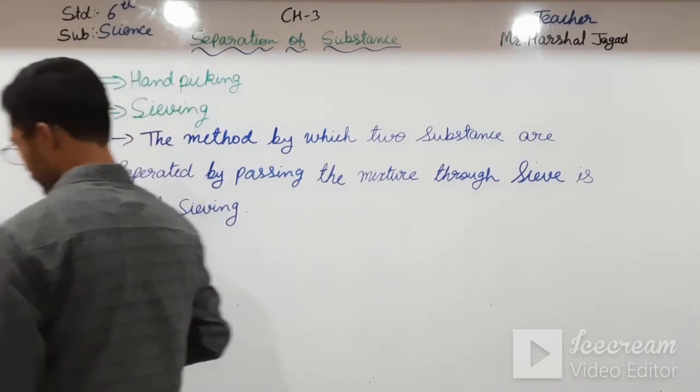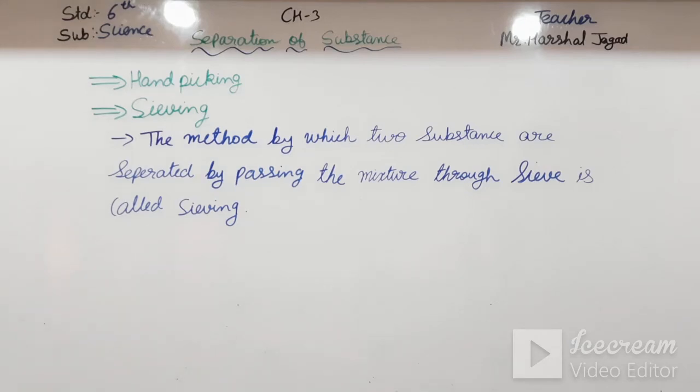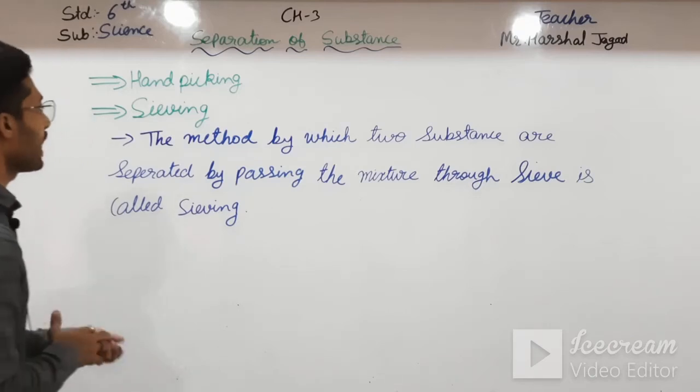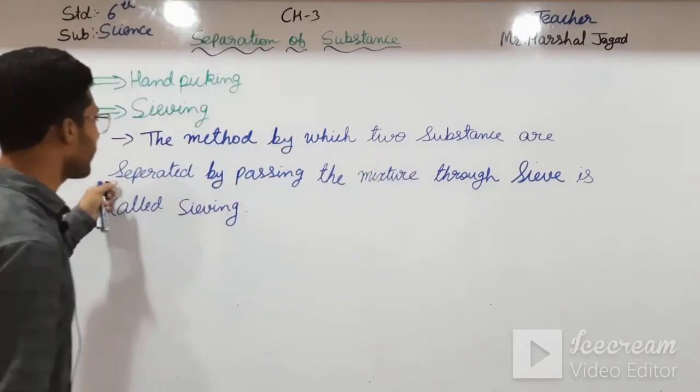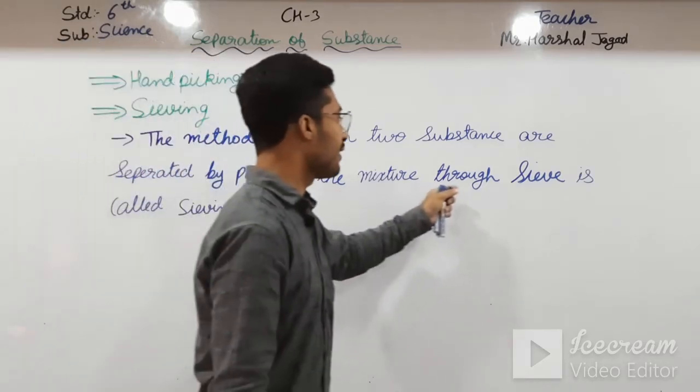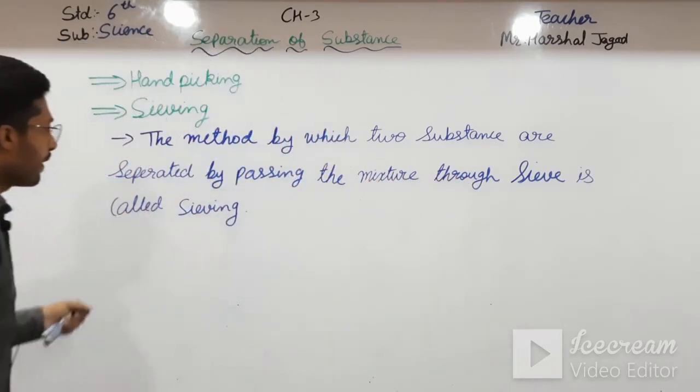Okay students, so this is the definition or the function which is done by sieving. See here, I am reading it. The method by which two substances are separated by passing the mixture through a sieve is called sieving.